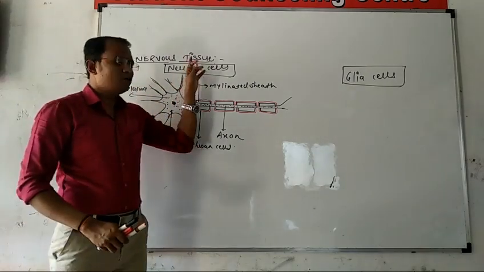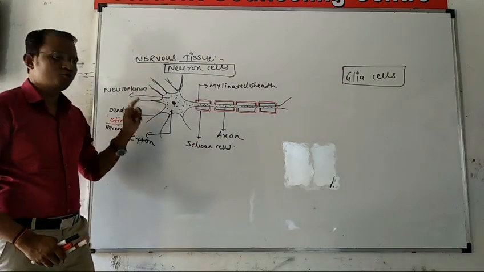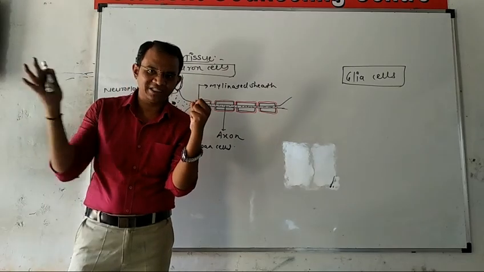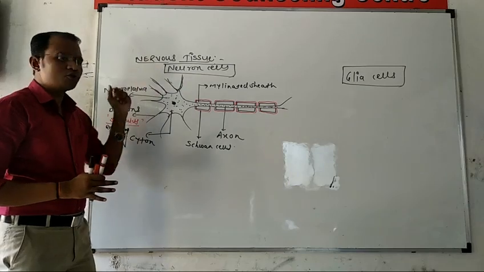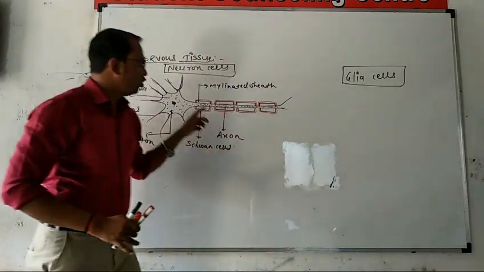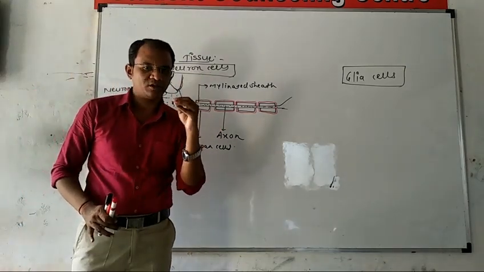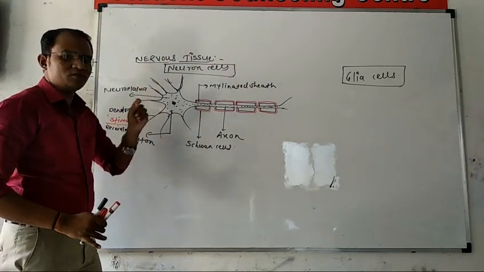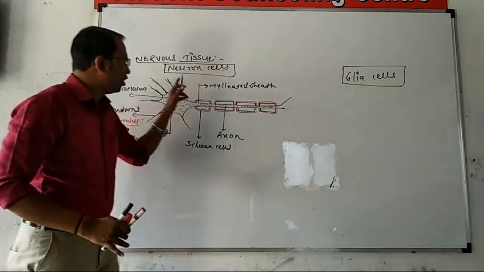Here is the nervous tissue. Nervous tissue is present in our nervous system. Nervous tissue is responsible to receive the stimulus or the nerve impulses from the sense organ, passing towards the central nervous system. Nervous tissue consists of two types of cells, neuron cells and glia cells. Neuron cells are the most important cells, highly specialized, and do not perform the process of division. So this neuron is the structural and functional unit of the nervous system.